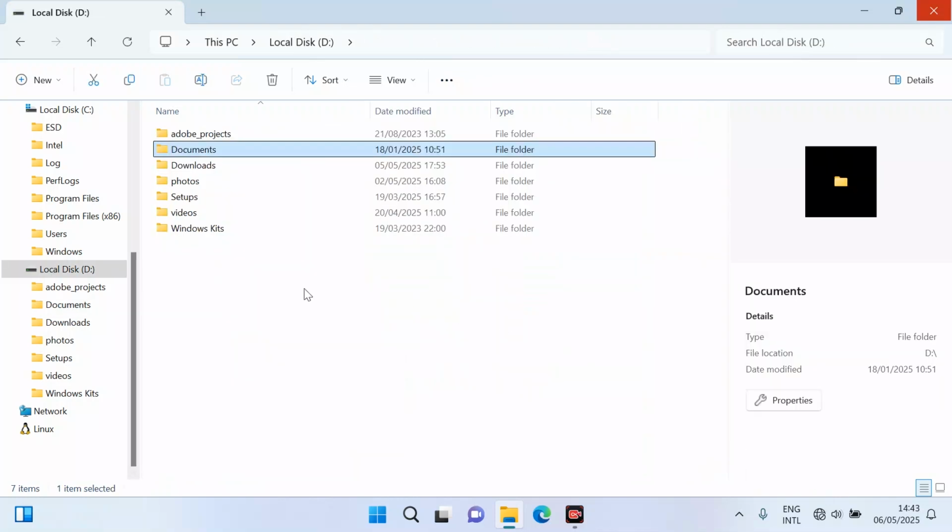So this is all about File Explorer. If you have any questions, just let me know in the comment section, and I will answer you as soon as I get your comment. So see you in the next module. Practice it and you will learn it easily.